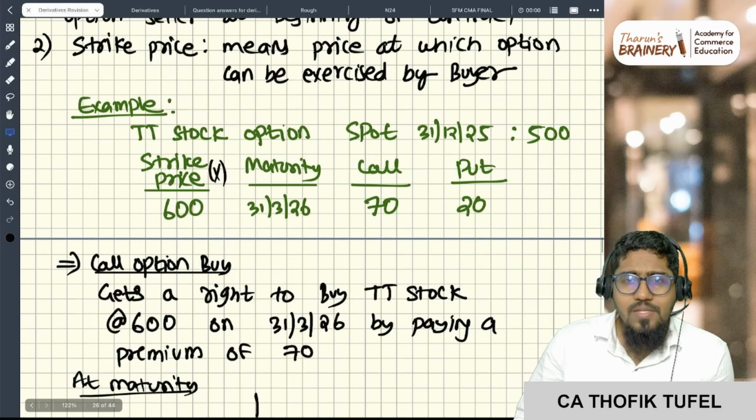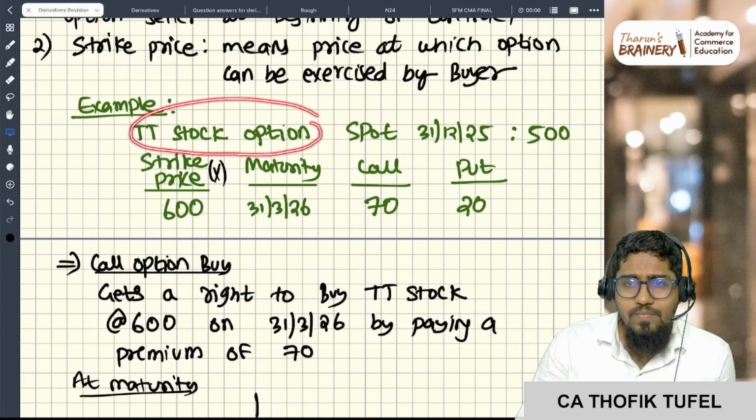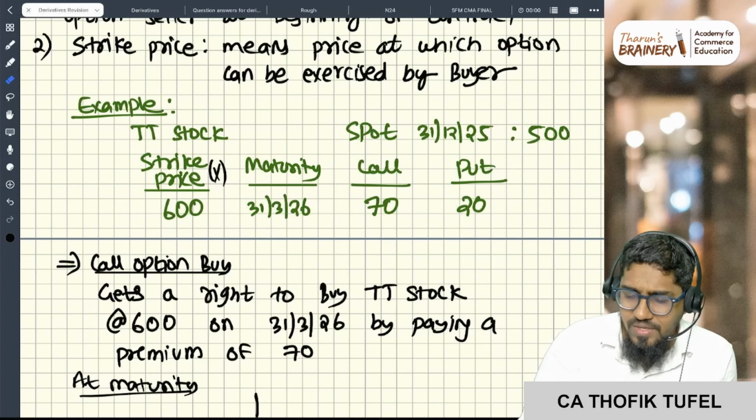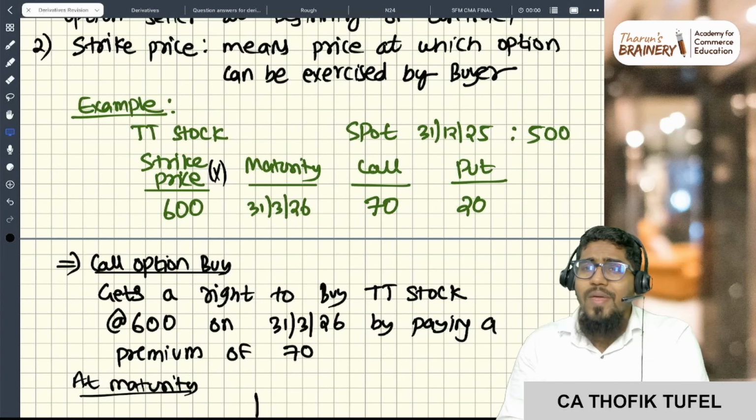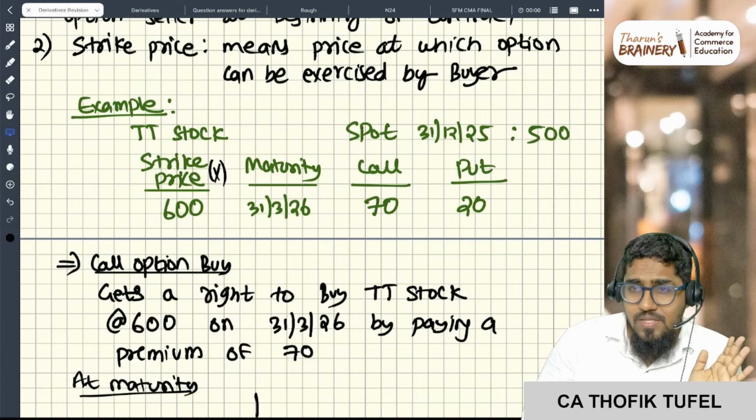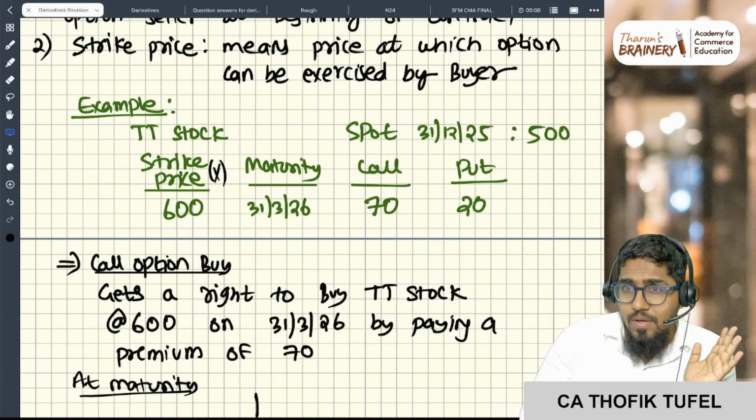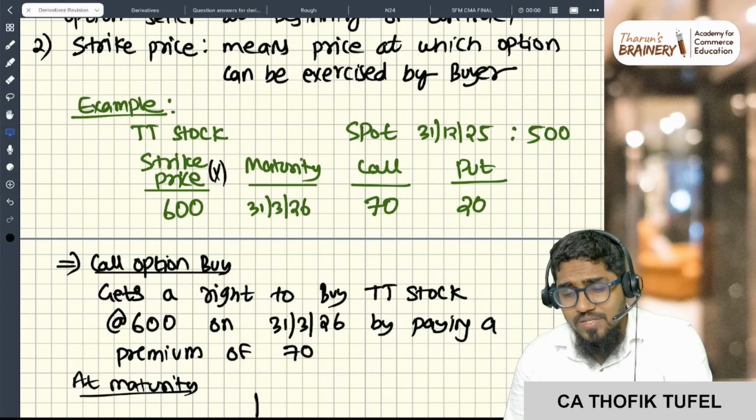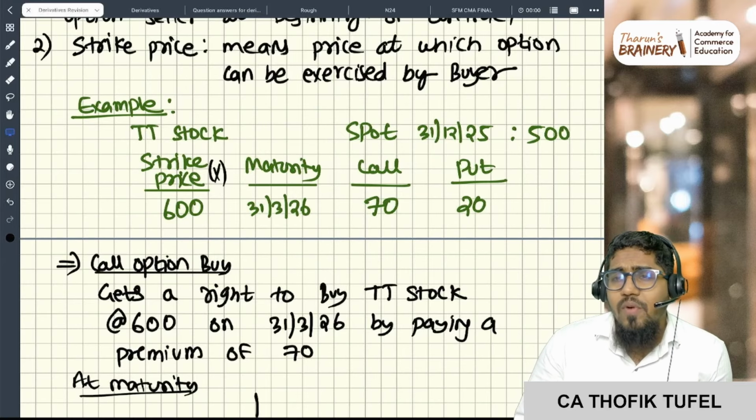Now I'm just giving you an example. There is something called TT stock, for which the spot price is 500 rupees. So today if I want to purchase this stock, I should pay 500 rupees, right? But I don't want to purchase the stock today. I want to purchase the stock after 1 month.